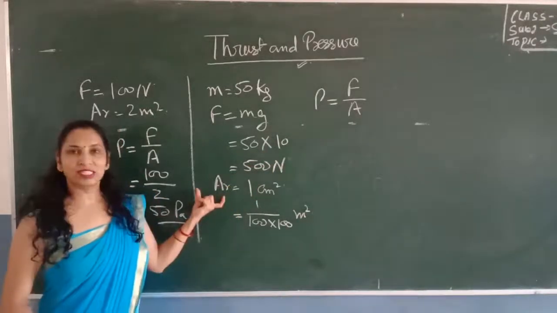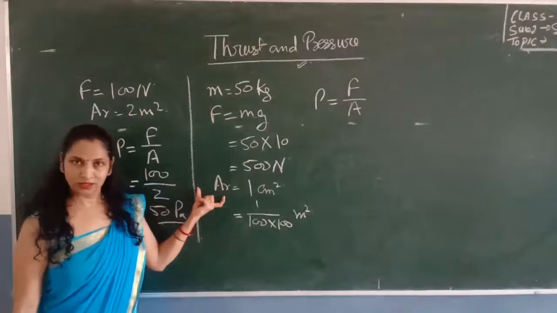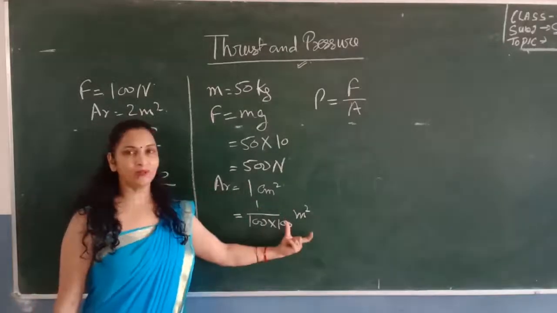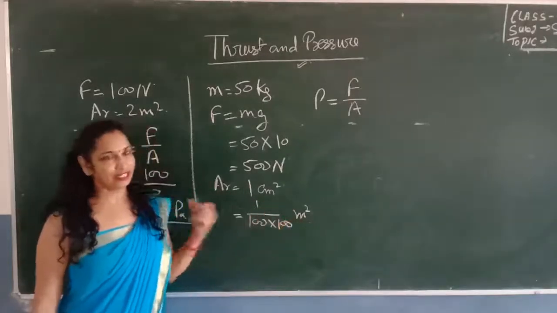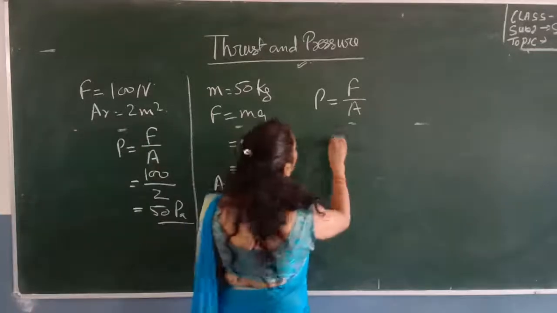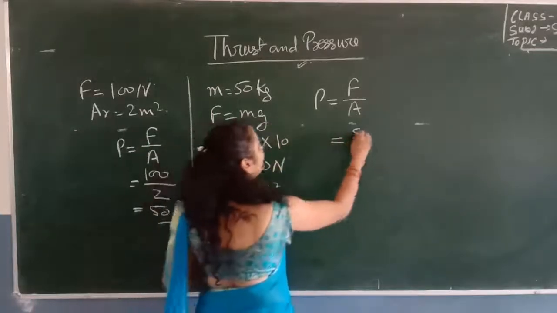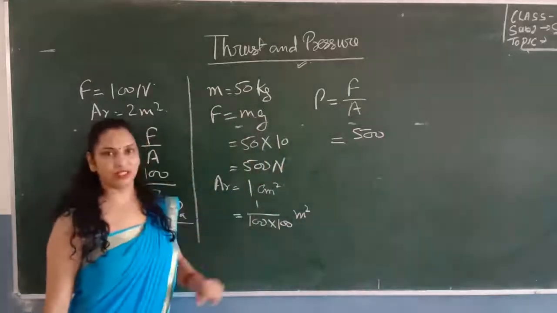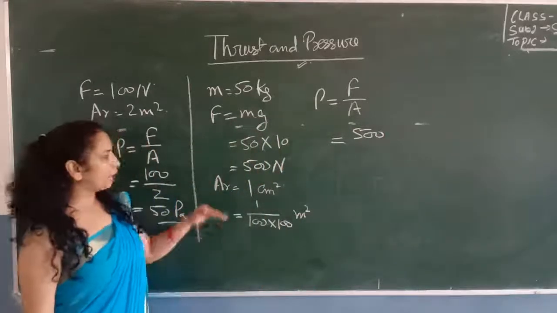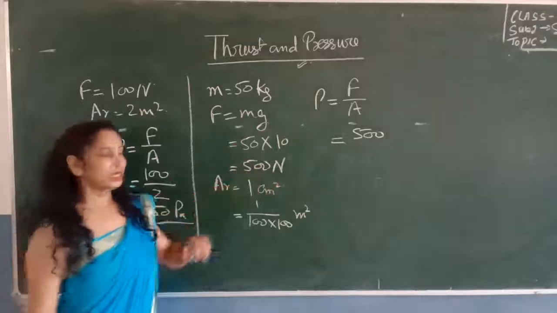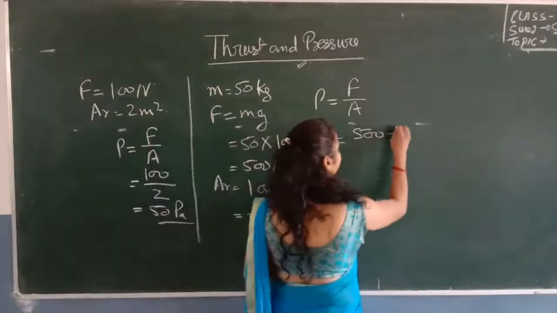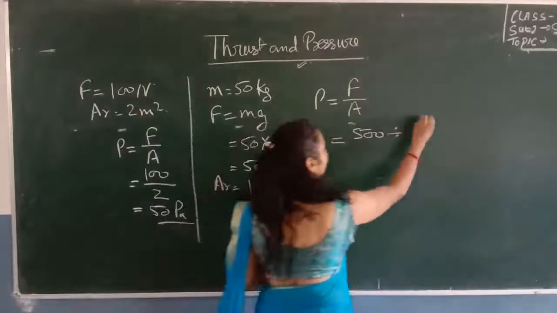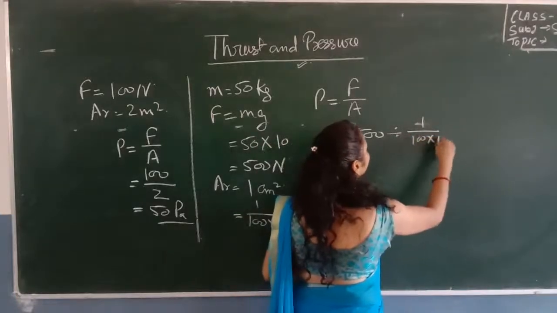Now the area is given in centimeter square. You will convert it into meter square as it is the SI unit of area. So the pressure will be 500 divided by 1 upon 100 into 100. When you have to divide fractions, it becomes easy if you write it like this: 500 divided by 1 upon 100 into 100.